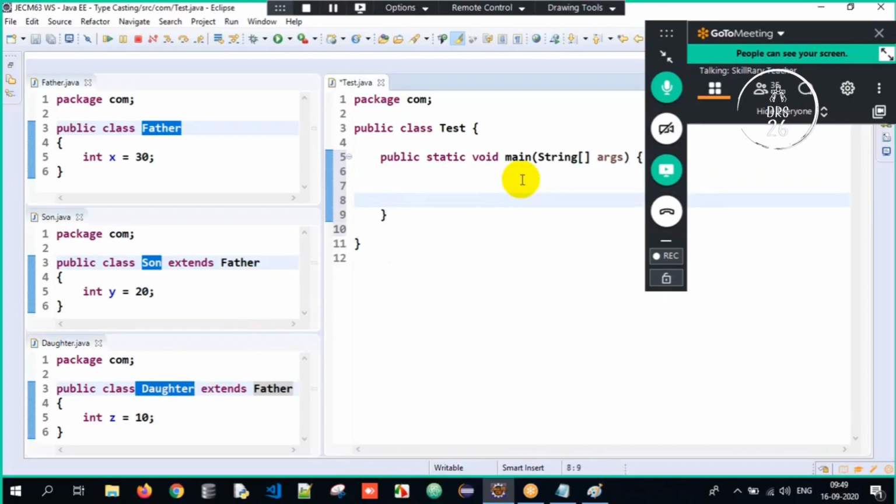Okay, in the near future, you will never go wrong with inheritance, especially single, hierarchical and multiple. Never go wrong. Okay, perfect.